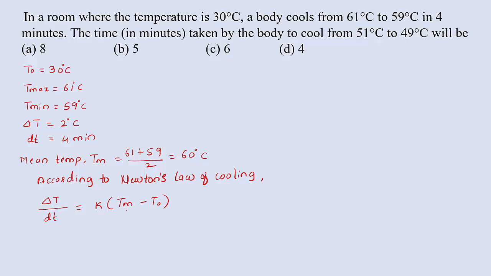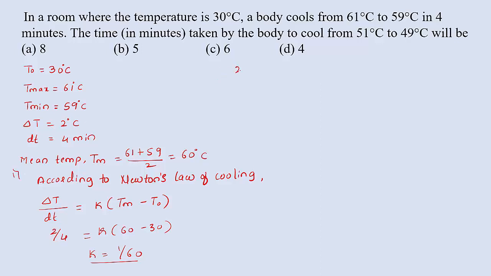Remember, Tm indicates the mean temperature, and T0 indicates the surrounding or room temperature. The room temperature is 30 degrees Celsius and the mean temperature is calculated as 60 degrees Celsius. Substituting the values, 2 by 4 equal to K into (60 minus 30), so we get K equal to 1 by 60. We got the K value. This is the first case. Now come to the second half of the question: the time taken by the body to cool from 51 to 49 degrees Celsius. Again use Newton's law of cooling.